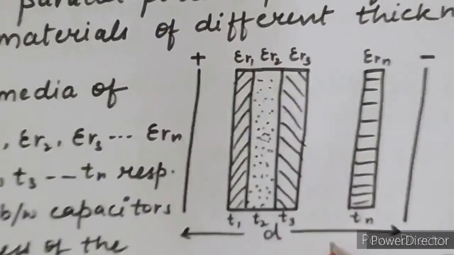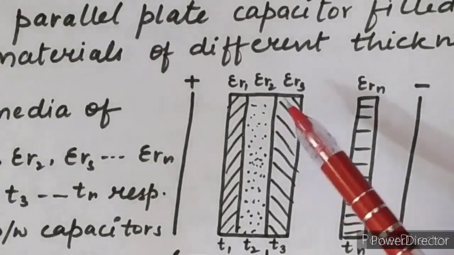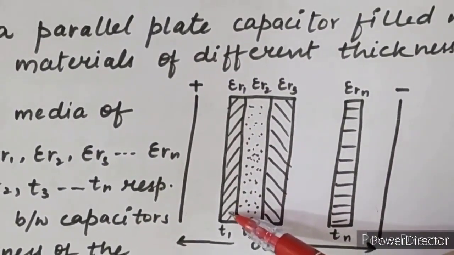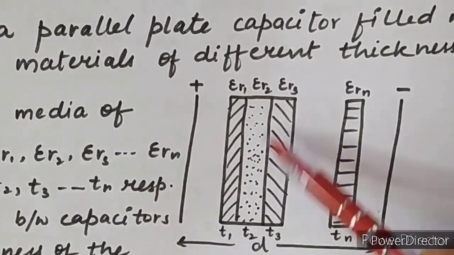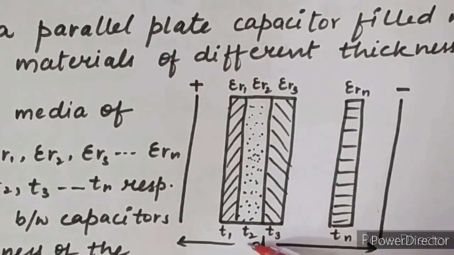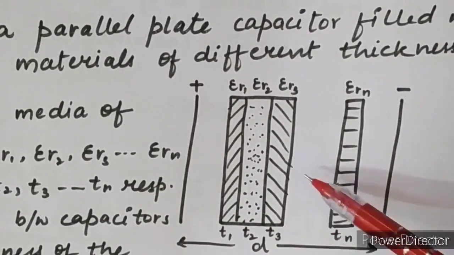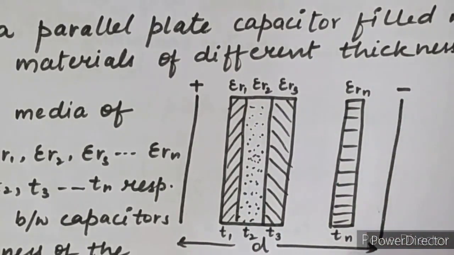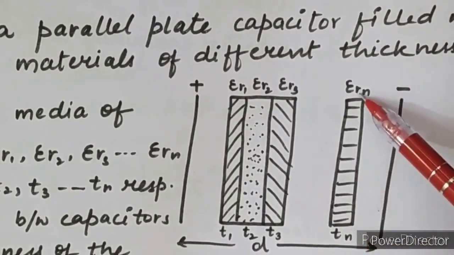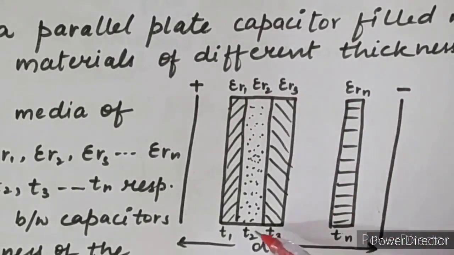We have to fill different dielectric materials of different thickness. So we put one dielectric material epsilon R1 of thickness T1, epsilon R2 of thickness T2, epsilon R3 of thickness T3, and so on till epsilon Rn of thickness Tn. All the dielectric materials are different and their thicknesses are also different from each other.